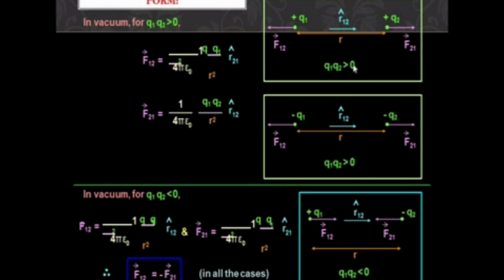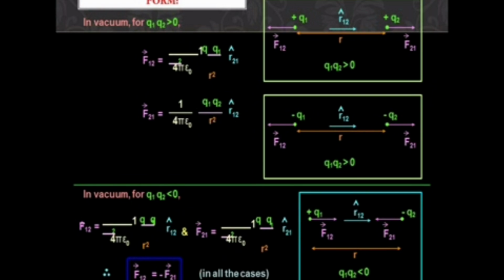Here the Q1 Q2 multiplication is greater than 0, so it has a value, and it is a vector in a vector diagram. The equation is F12 equal to 1/4 pi epsilon naught Q1 Q2 by R square R cap 21. Similarly, the force acting on the charge 2 due to the first charge is 1/4 pi epsilon naught Q1 Q2 by R square R cap 12, where R cap 12 is the unit vector.